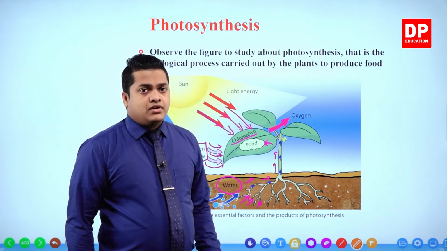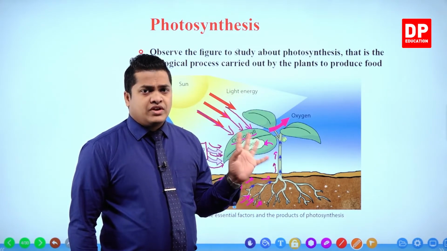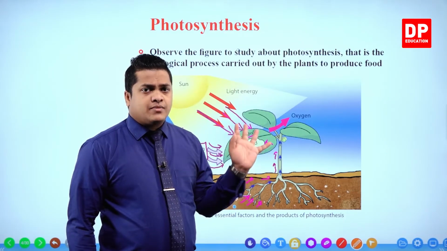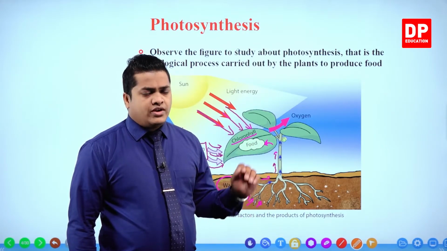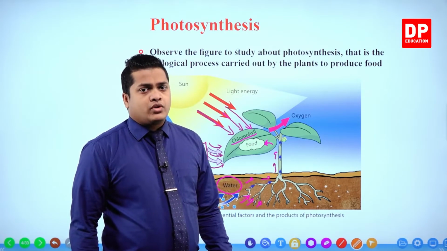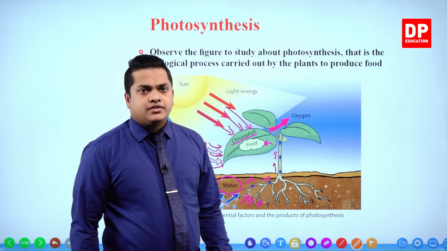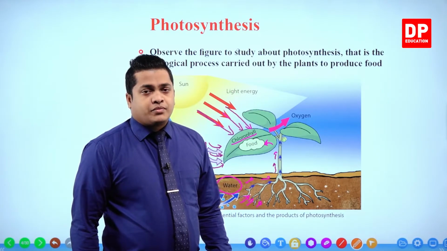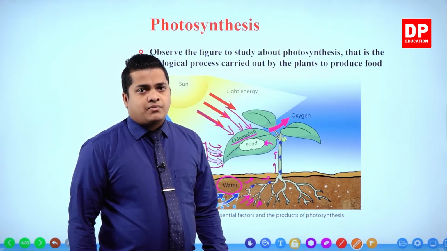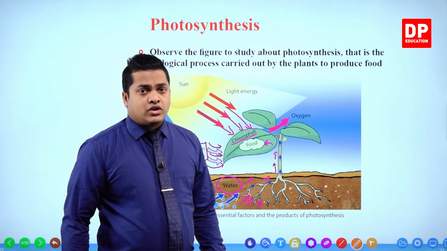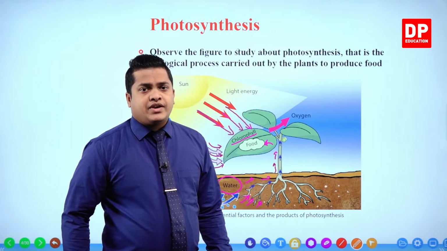So remember, photosynthesis and respiration are two different concepts, two different biological processes which occur within the plants. During photosynthesis, you know that oxygen is expelled. However, during respiration, that oxygen is once again absorbed by the plant. So for the process of respiration, oxygen is important. If somebody tells you that plants are respiring carbon dioxide, then it is totally wrong. Nobody can respire carbon dioxide.